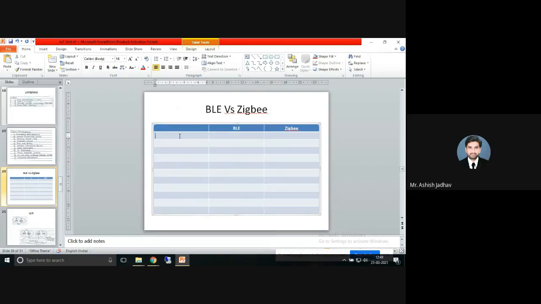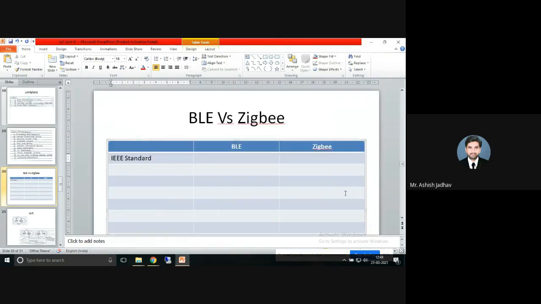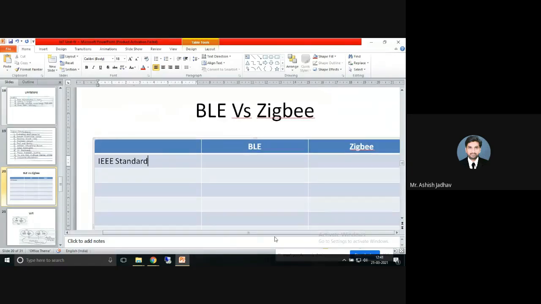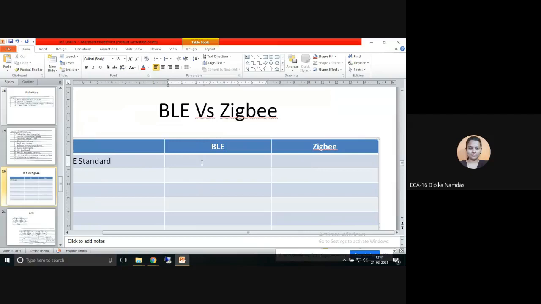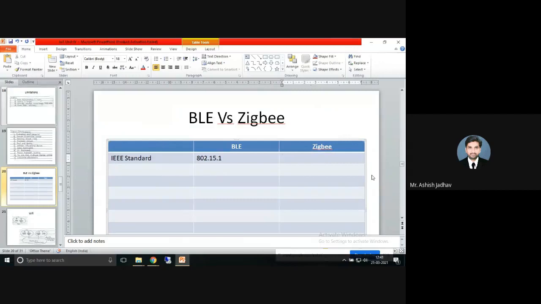The parameter on which it is going to be compared is, let's say, IEEE standard. Which IEEE standard is followed by Bluetooth? 802.15.1. Correct. This is the standard followed by BLE. Whereas in ZigBee, it's 802.15.4. Yes.